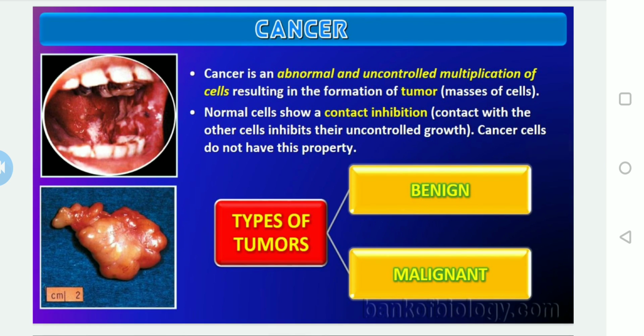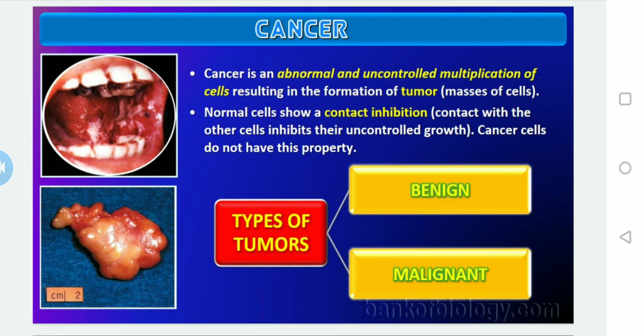So as I said, cancer is an abnormal and uncontrolled multiplication of mitotic cells, resulting in the formation of tumors, also known as masses of cells. Normal cells show contact inhibition, which means contact with other cells inhibits their uncontrolled growth. But cancer cells do not have this property. This is a very big problem. The cancer cells have lost the property of contact inhibition.